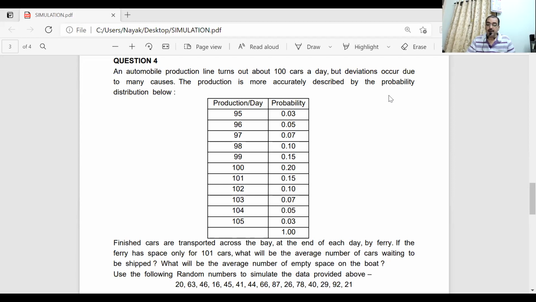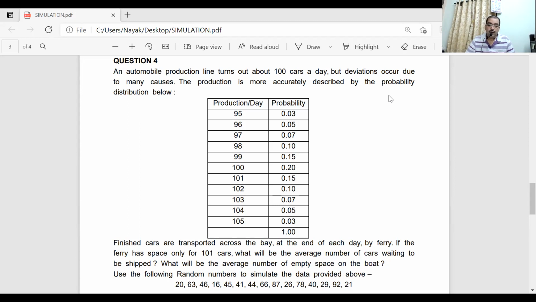And what will be the average number of empty space on the boat? So how many cars will be shipped, will be transferred from the bay to the other end? And how many empty spaces will be there on an average per day?